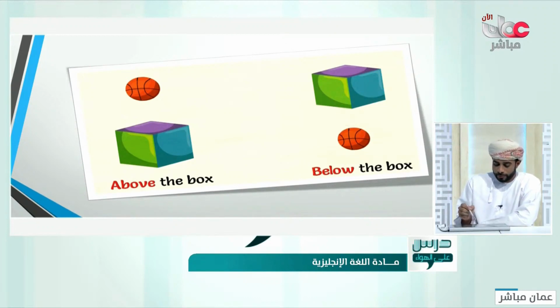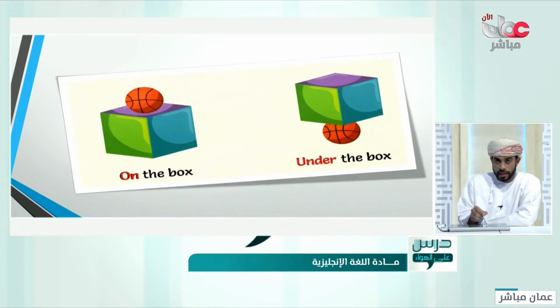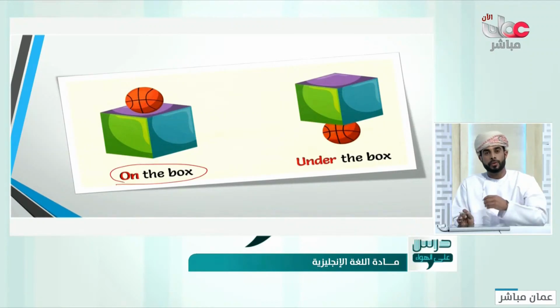Above the box, like the ball is above the box, there is a space between the box and the ball. And also below there is a space. It's not on. Why is that? Because, have a look first. This is above the box, below the box. Look, if it is really attached to the box, we say on the box.